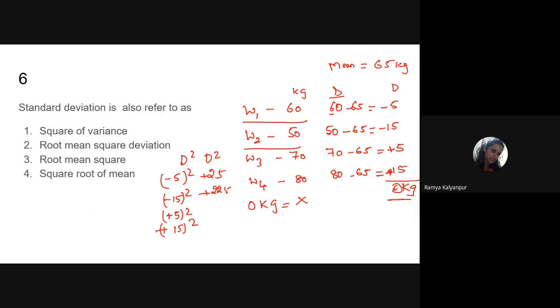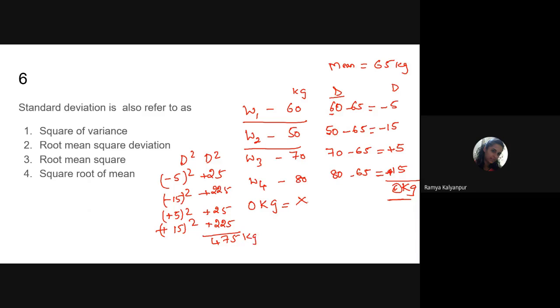And again here plus 5 means it is again 25. And here plus 15 square means again 225. When you add up all this, that is 25 plus 225 plus 25 plus 225, totally it will be 475.